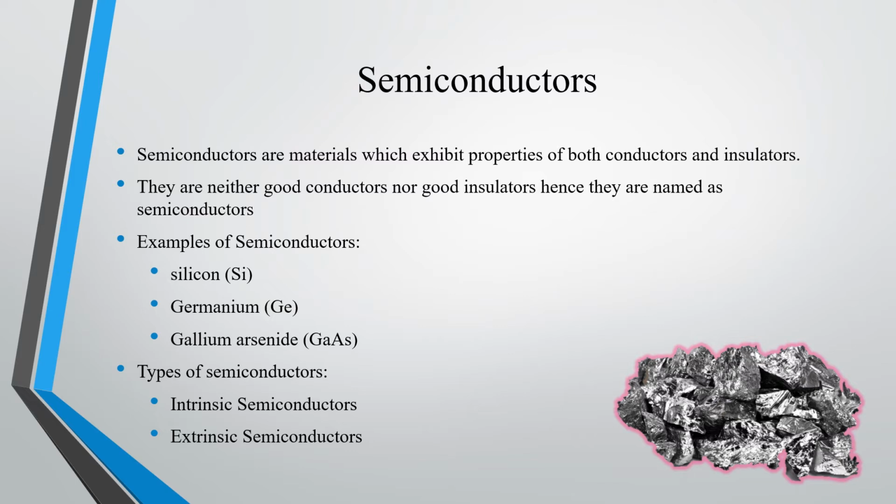Some examples of semiconductors are silicon, germanium, gallium arsenide. As we all know, silicon is the most prominent and the most widely used semiconductor. So, throughout this lecture, I'll be using silicon as an example. So, what are the types of semiconductors? We have two major types of semiconductors. One is intrinsic semiconductor, the other is extrinsic semiconductor. We'll see in detail on each of the semiconductors.